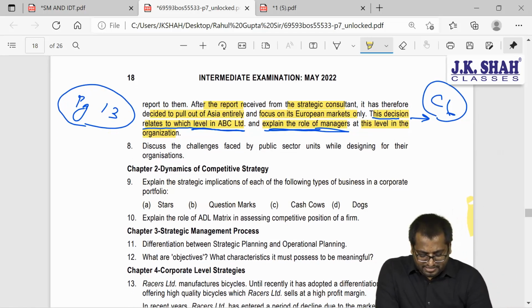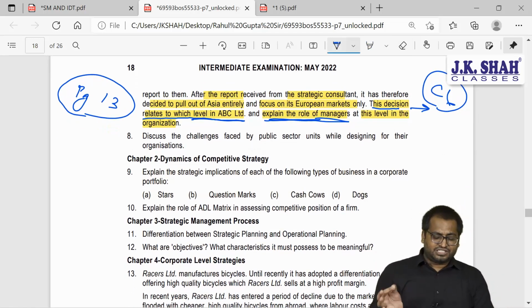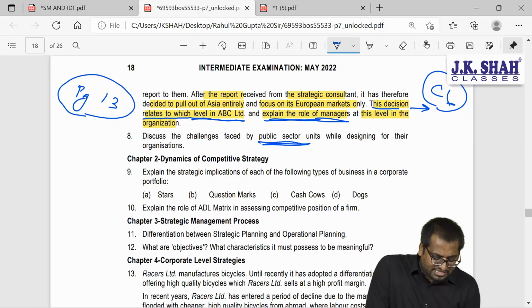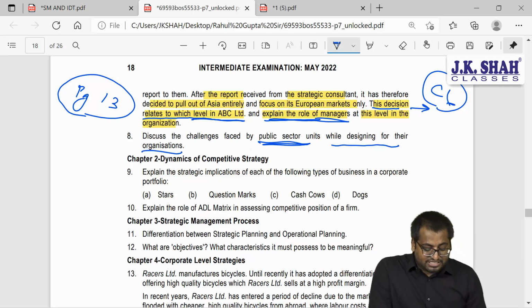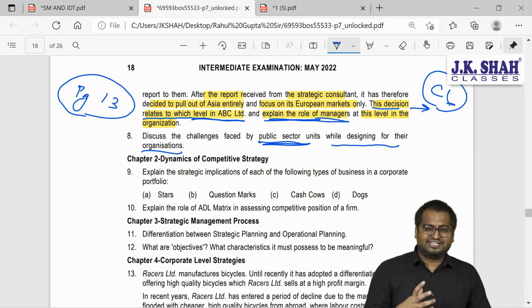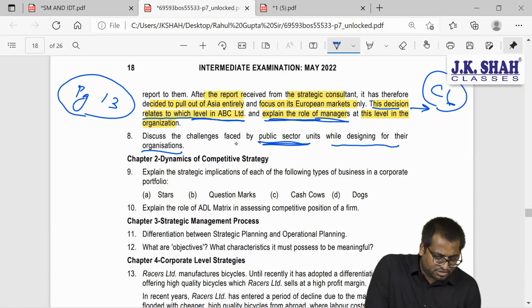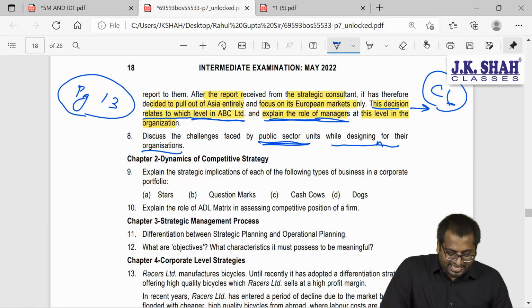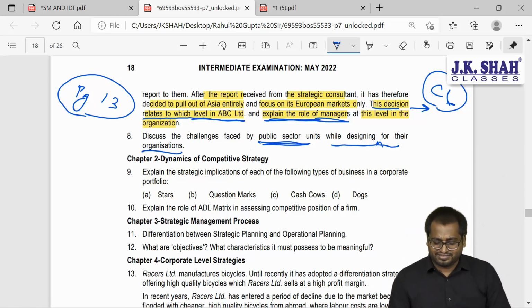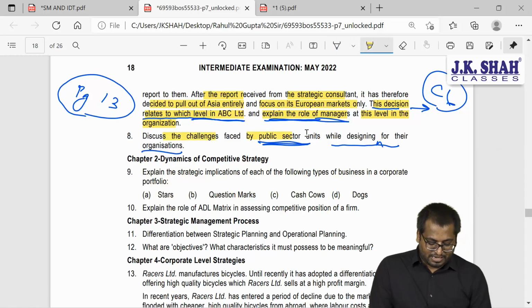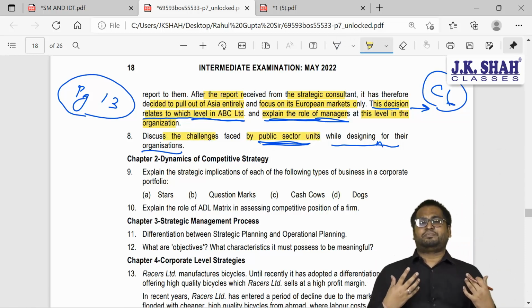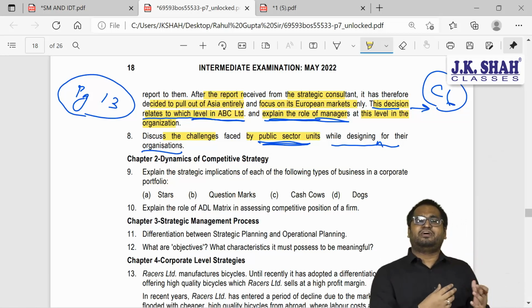So the next part. Discuss the challenges faced by the public sector units while designing strategies for their organization. I guess there is a word missing here. Discuss the challenges faced by the public sector units while designing what? While designing maybe strategies for their organization. It's okay, mistakes happen. So discuss the challenges which are faced by public sector units. Again, we are talking about chapter number 1. That is the last component in our book.